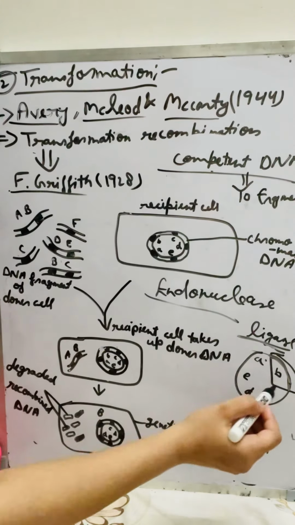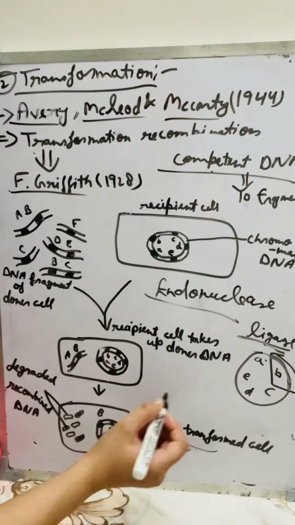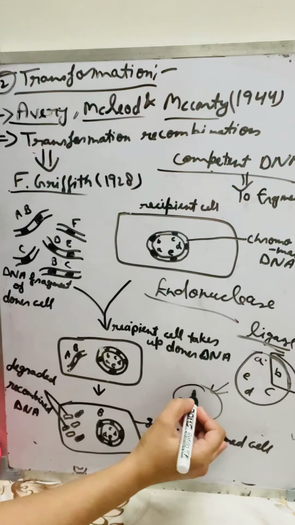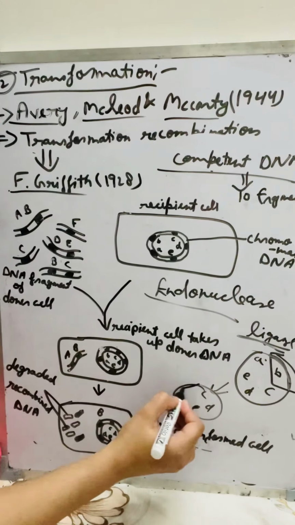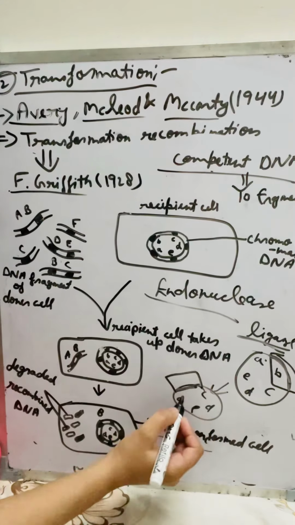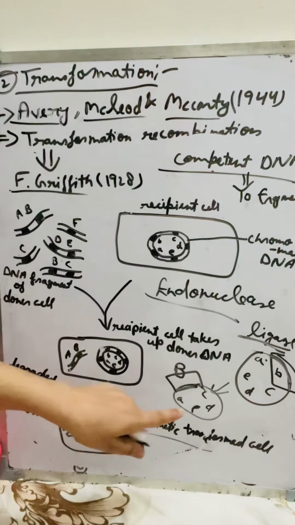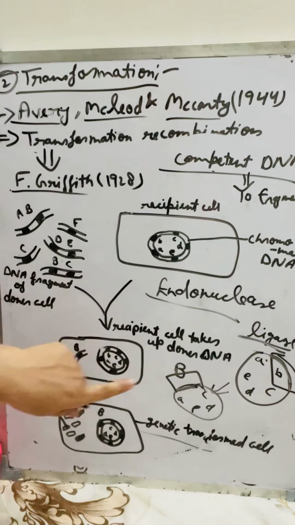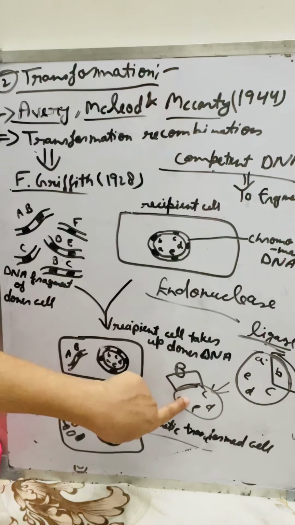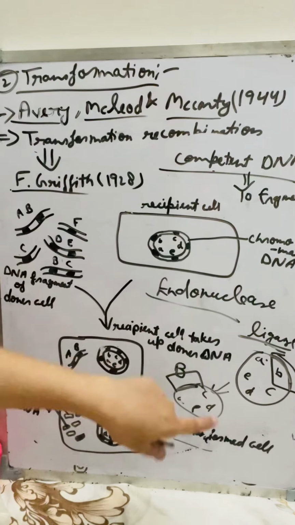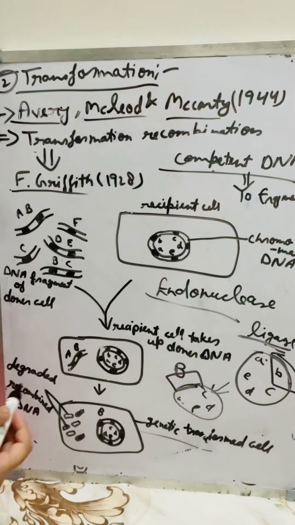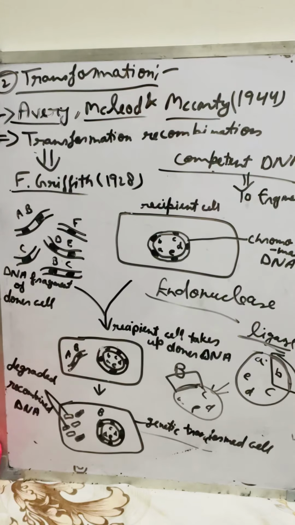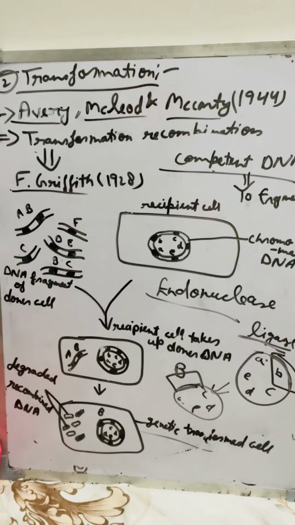Now the new DNA is called genetic transform. The new DNA becomes like this: a, then the missing piece, c, d, e, joined with the fragment DNA, now B. The outer or foreign DNA entered the recipient cell, and the newly formed DNA is called a genetic transformed cell, and the remaining part is called degraded DNA. This process is called the transformation process.